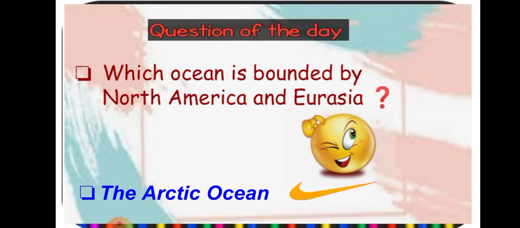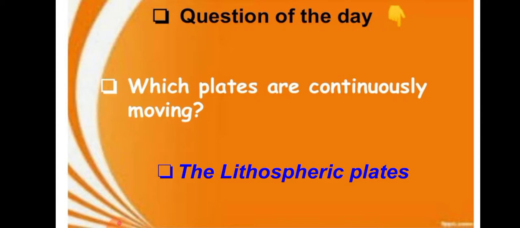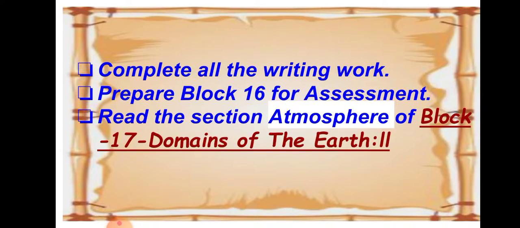That ocean is the Arctic Ocean. Question number 4 in set 4: which plates are continuously moving? The lithospheric plates.